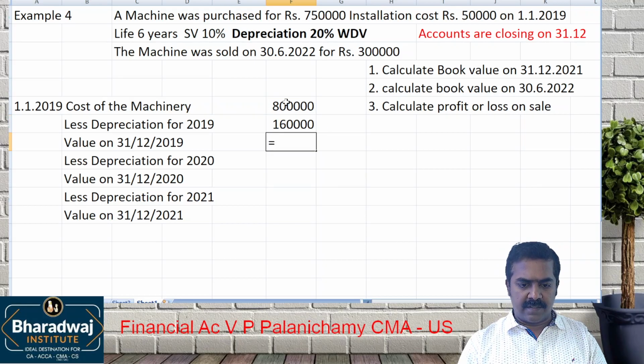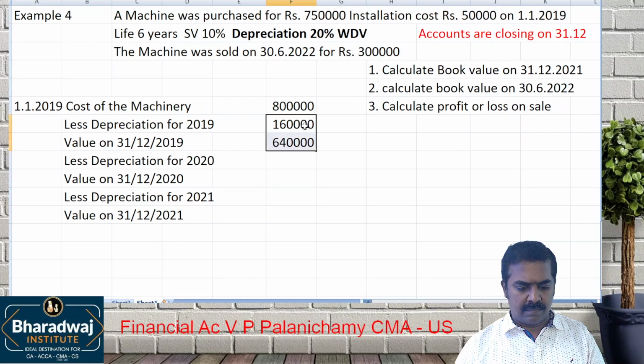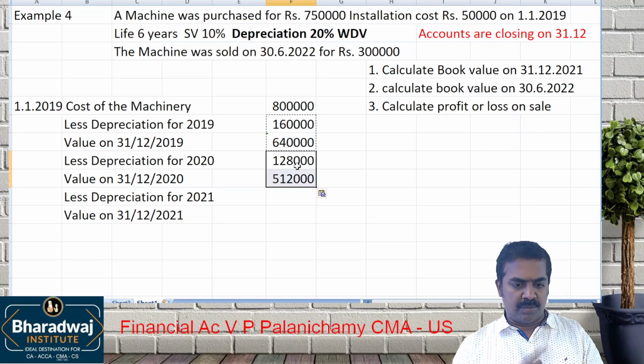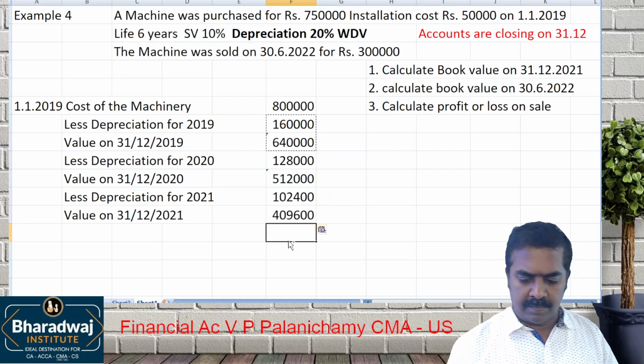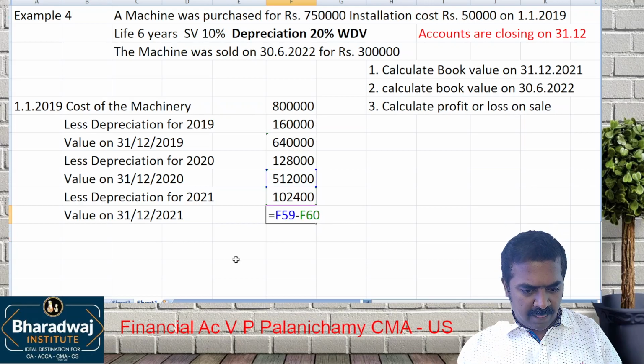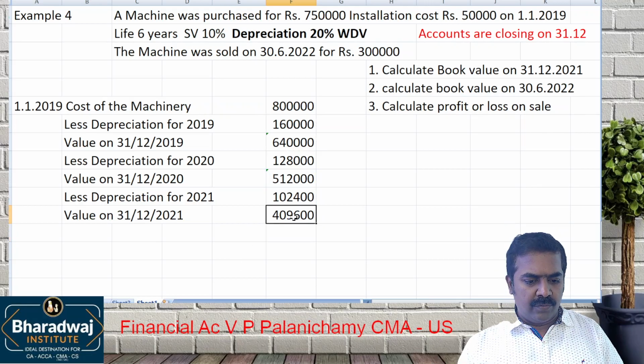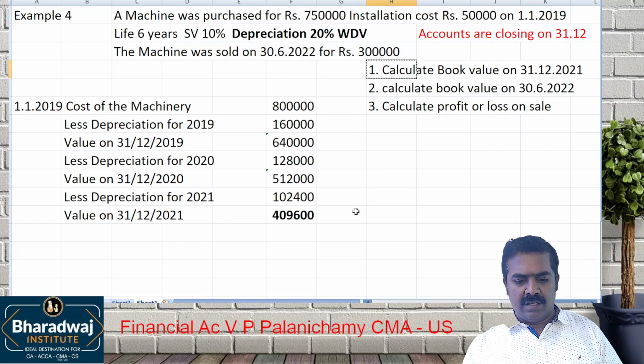So balance 6 lakhs 40 thousand. Take up this. 4,09,600 is the value of the asset on this date.